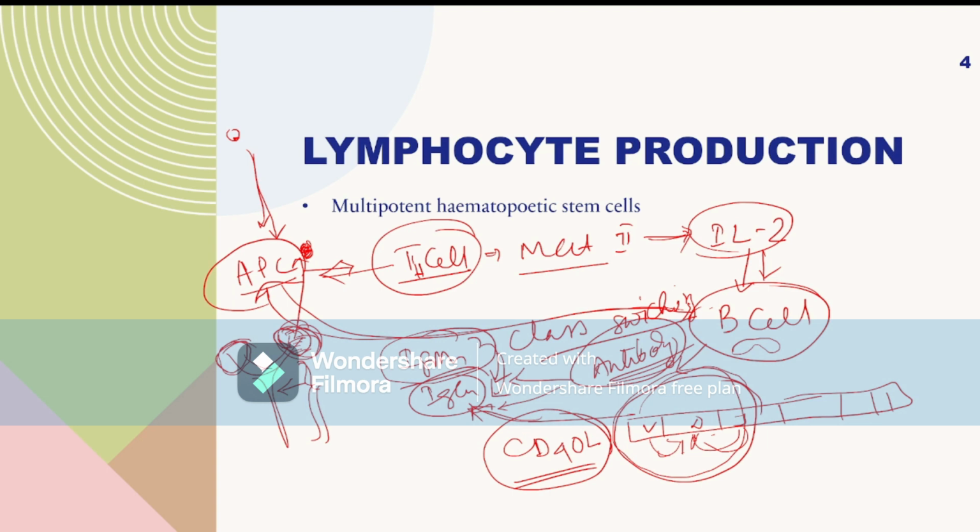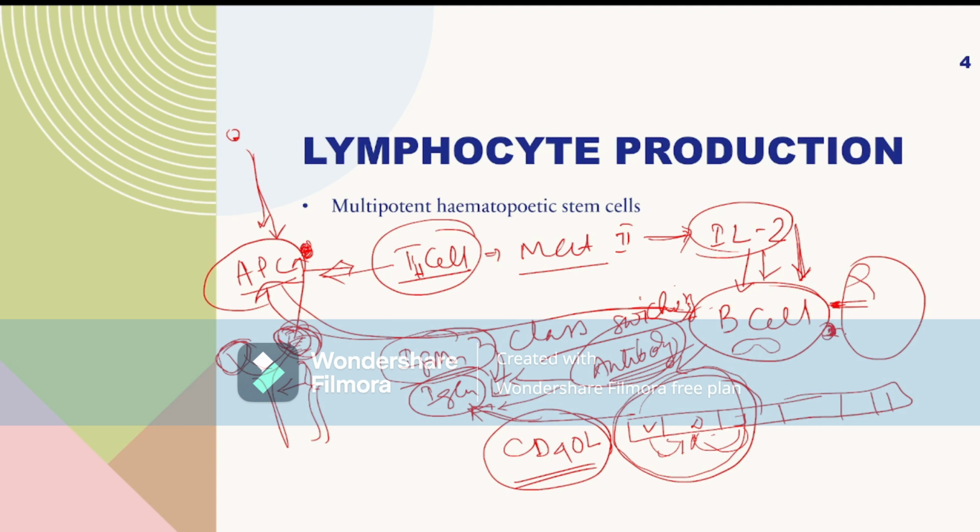That means after interleukin 2 stimulates the B cell, the B cell attaches with the antigen presenting cell, and the antigen presenting cell also attaches with the CD40 ligands of the B cell.